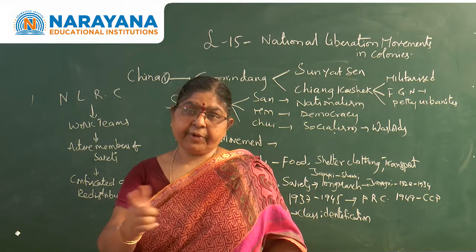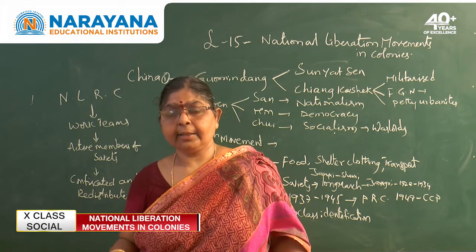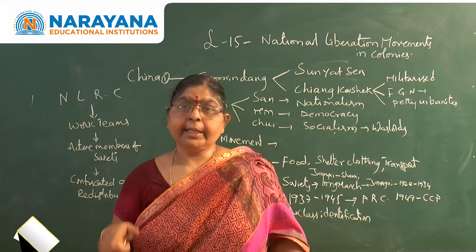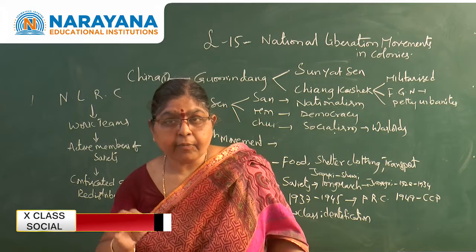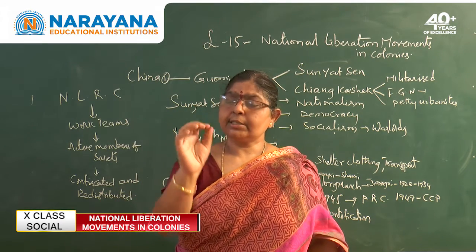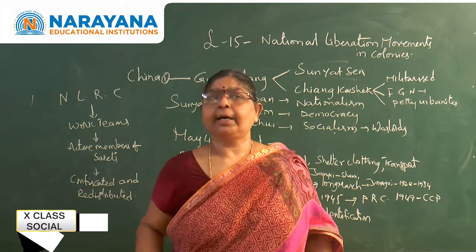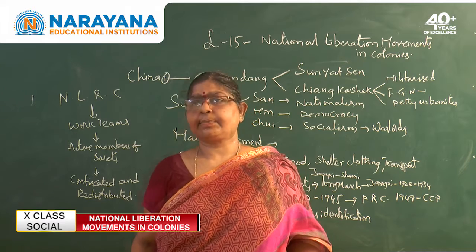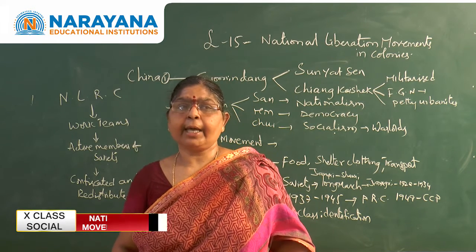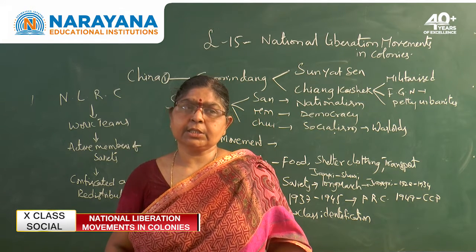And here comes the difference between the Russian system and Mao's Chinese system. Lenin and the Russian system gave highest priority to the workers in the industries. But Mao concentrated on the problems of the workers in the fields, that is the agricultural laborers or the peasants. Hence, to promote the interest of these peasants, he encouraged them to form Soviets. Soviets are nothing but associations of the peasants.